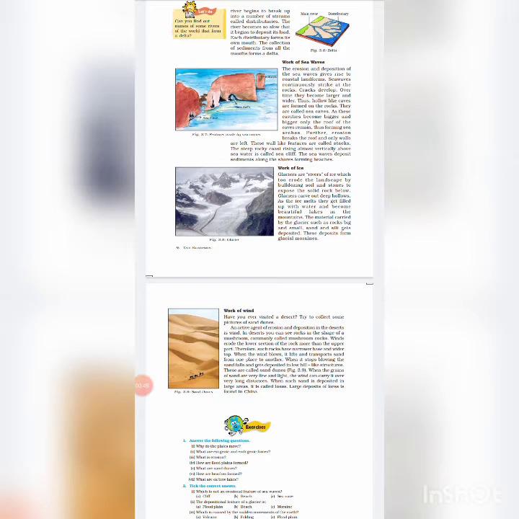Cut-off lakes. Due to the continuous erosion and deposition along the sides of the meander, the ends of the meander loop come closer and closer. In due course of time, the meander loop cuts off from the river and forms a cut-off lake, also called an oxbow lake.